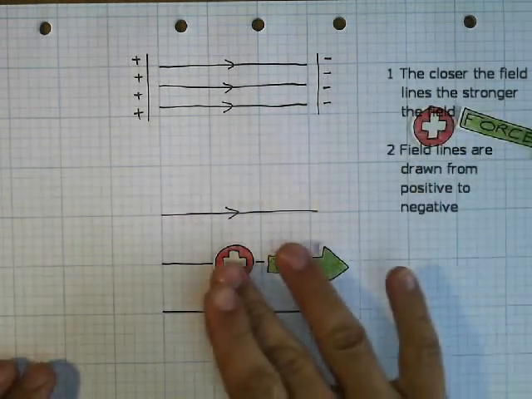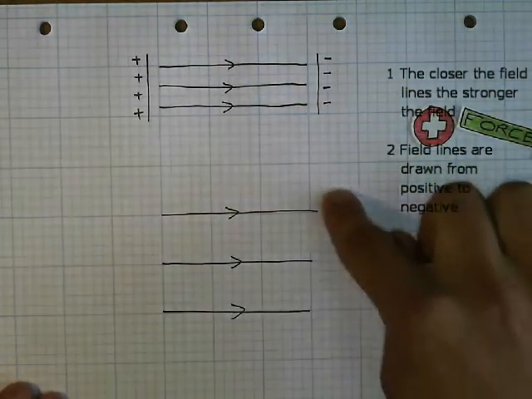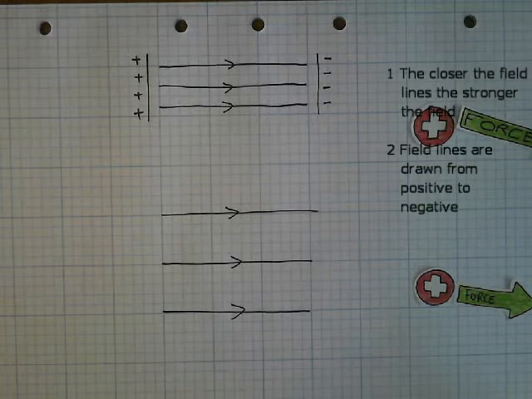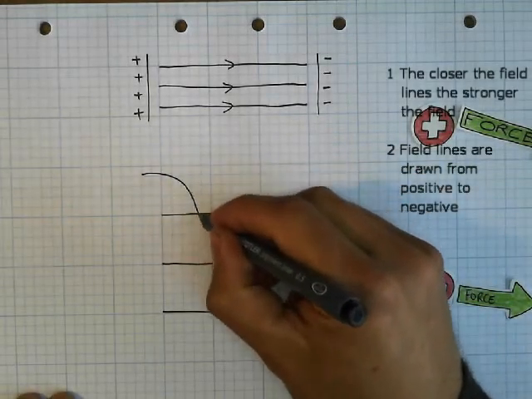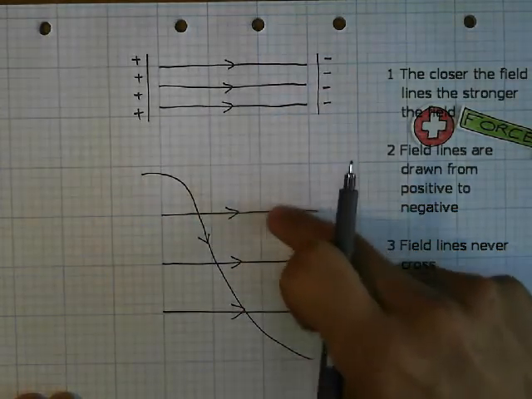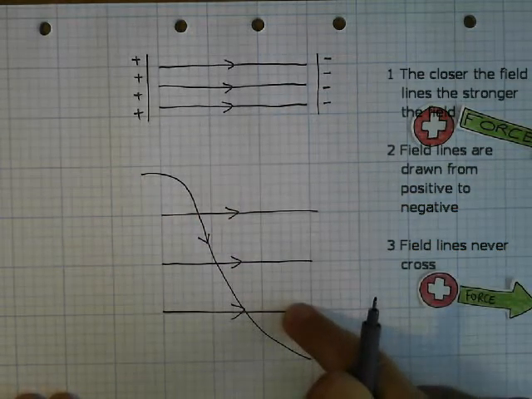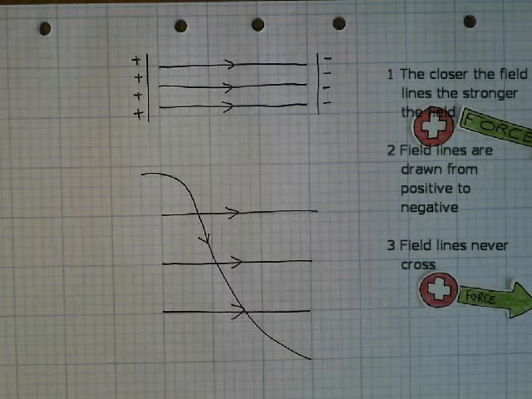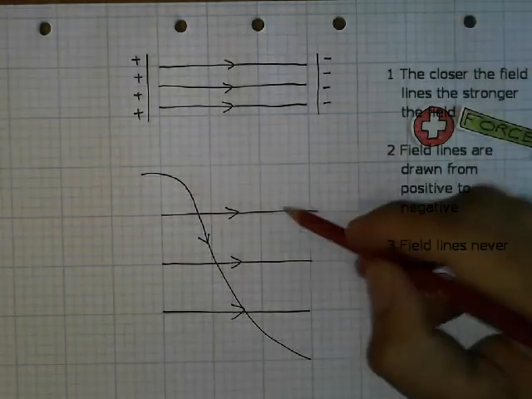Now, another thing about field lines, we'll take these ones this time. Field lines can never cross one another. For example, this field line cannot cross any other field lines. Can you think of a reason why that might be?